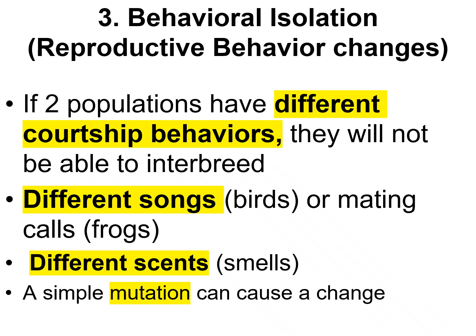For example, maybe birds start to develop different songs, or a different mating call for frogs, or perhaps a new scent comes about on a species. This can come about simply due to a mutation. Their DNA is mutated in some way, shape, or form, and it leads to a different song, mating call, or scent, and eventually that can lead to behavioral isolation. This can then lead to them not being able to reproduce together and make fertile offspring.